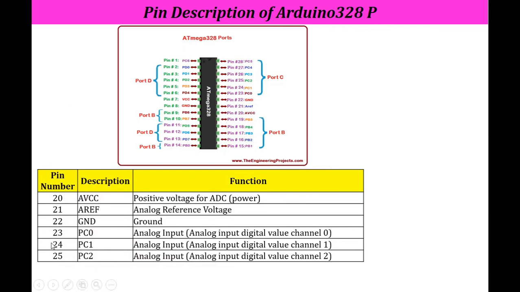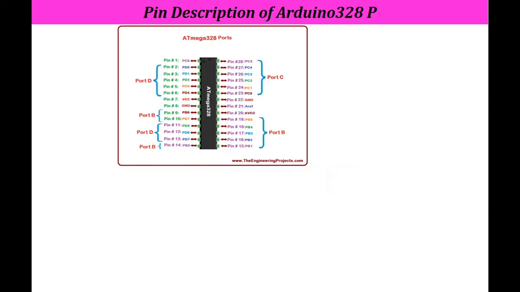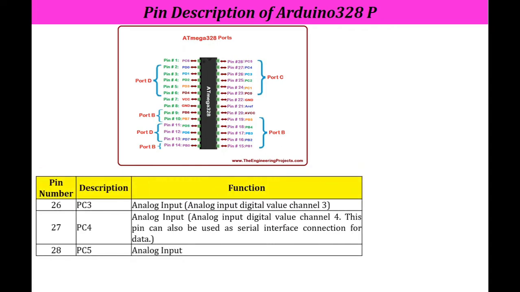Now here, AVCC means what? AVCC is the positive voltage for the ADC. Again, for an ADC, some amount of voltage is required, so here the power is given to the A to D converter through AVCC. AREF is the analog reference voltage. Again, GND is a ground to which we can connect a ground pin. PC0, PC1 and PC2 are the analog inputs for channel 0, channel 1 and channel 2. Then PC3 and PC4, again these are analog inputs, and PC5 is also an analog input. PC3 is the analog input for channel 3.